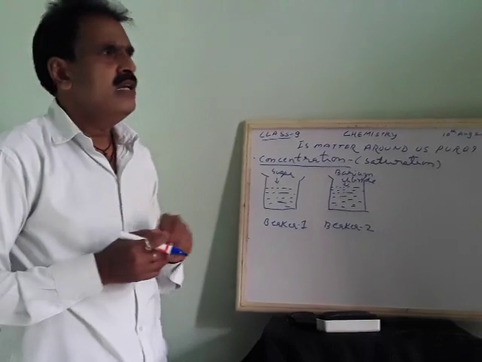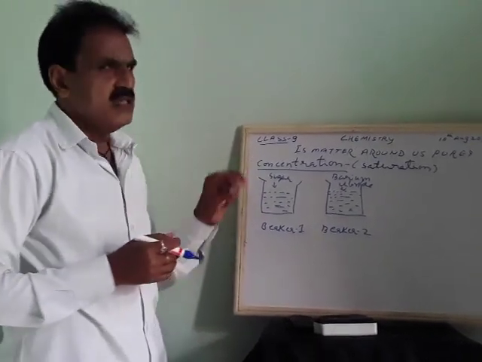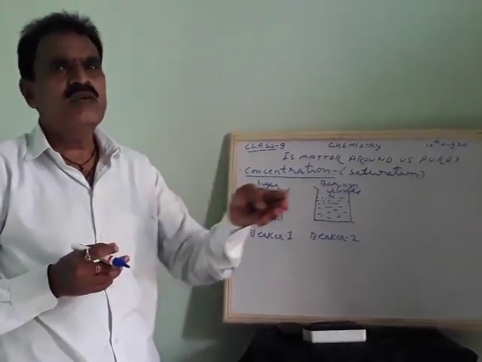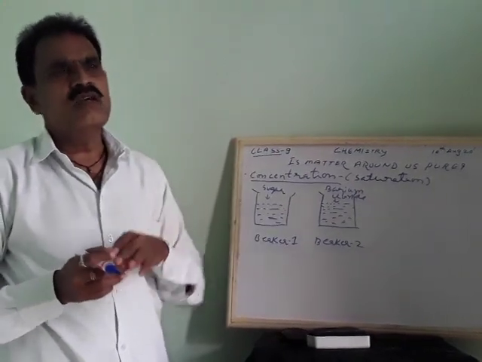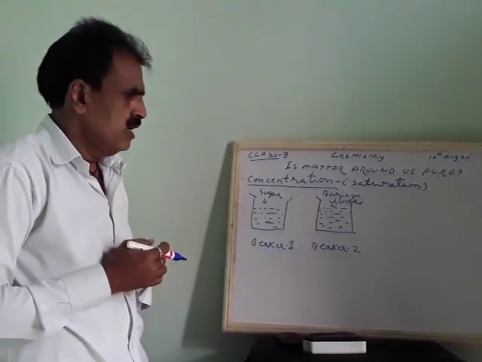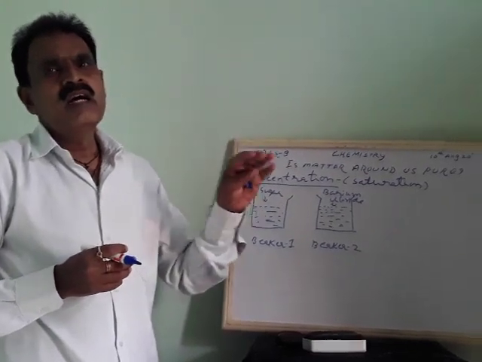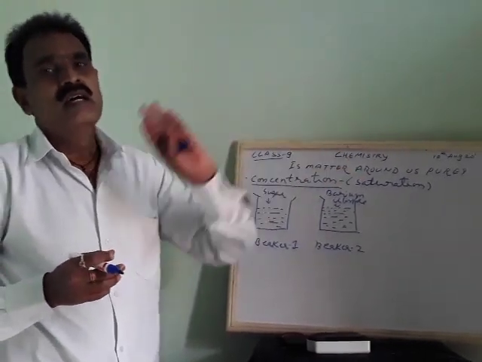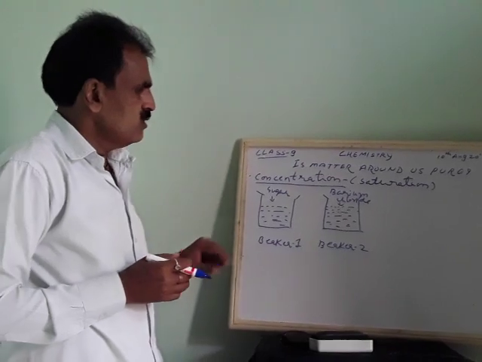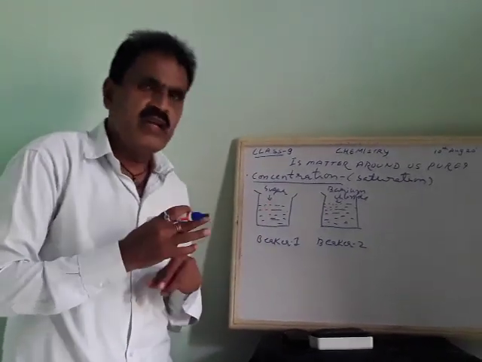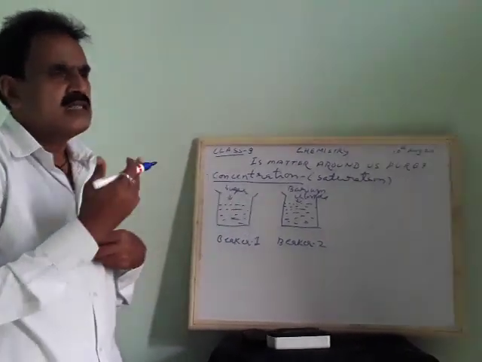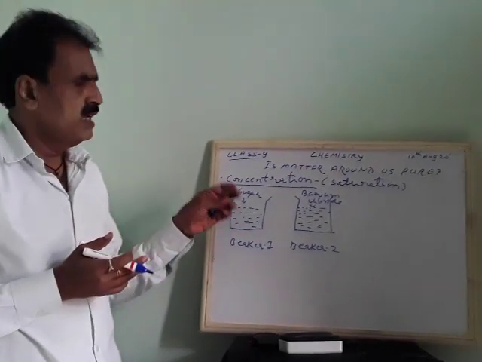What is solubility? The ability of a substance to dissolve another substance in it is called its solubility. So solubility increases only when you increase the temperature. In this way, this is a simple experiment where we can add more solute by raising the temperature.